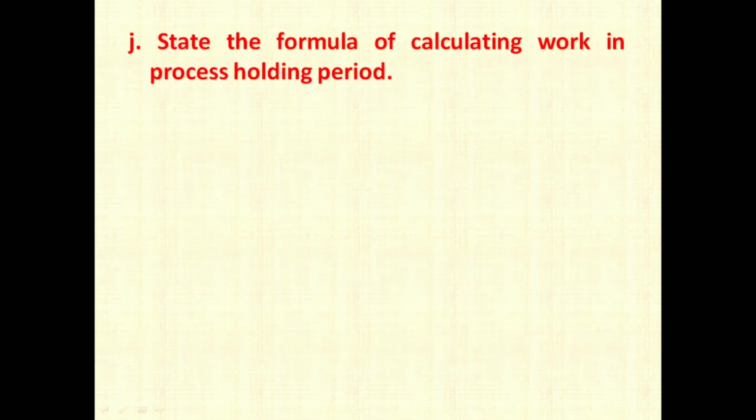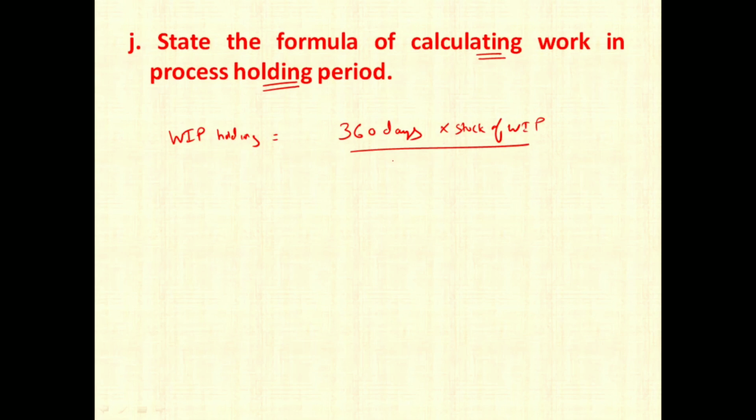The last question for this paper is: state the formula for calculating work in progress holding period. The formula is 360. Usually we make use of 360 days, but it depends upon the question. If they give 365, you can also take 365 days, into stock of work in progress. So whatever the stock of work in progress is, you have to write it divided by cost of goods sold or cost of goods manufactured, whatever is given in the question. This is what you have to remember as the formula for calculating work in progress holding period.